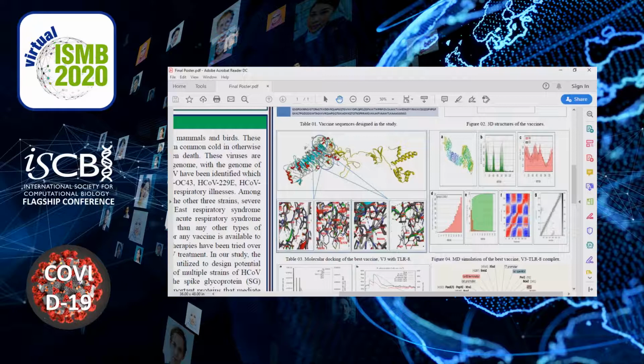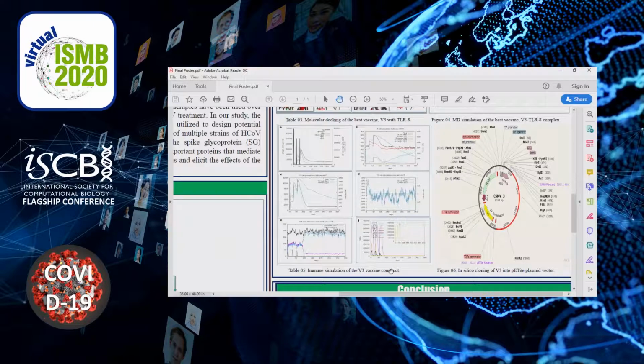and here you can see the base vaccine construct V3 with toll-like receptor in dock formation, and then the V3 toll-like receptor 8 complex was used in the molecular dynamics simulation, which concluded that our complex might have good stability in the biological environment. And then we conducted the immune simulation study, and as you can see, the vaccine might have good capability to generate good immune responses with increased levels of B cells, T helper cells, T cytotoxic cells, macrophages, and antibodies in the blood plasma.